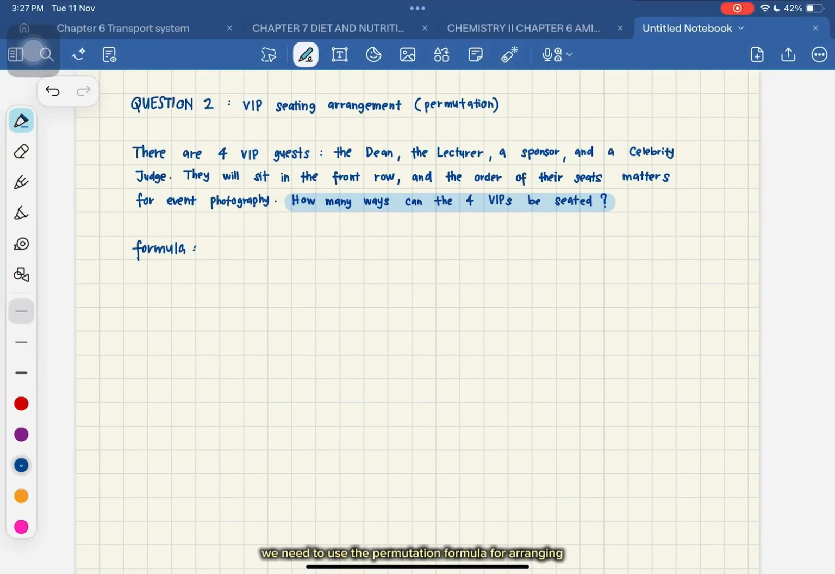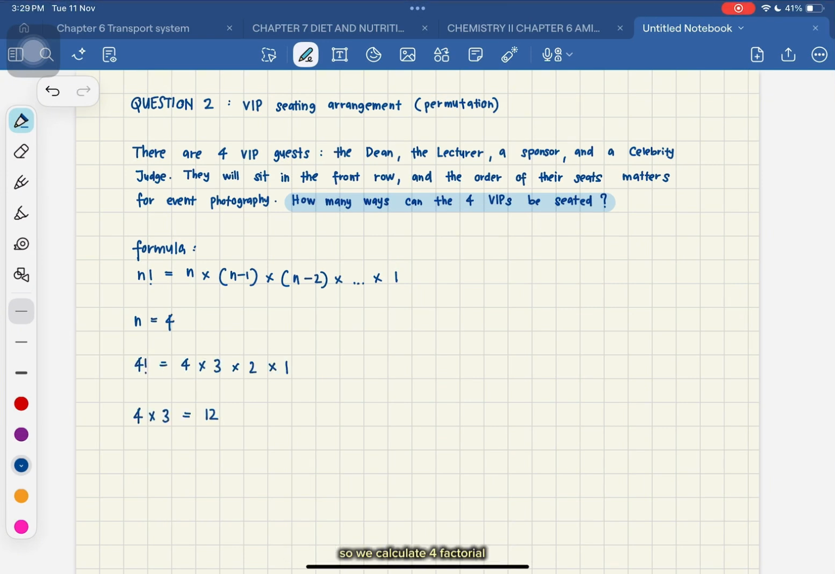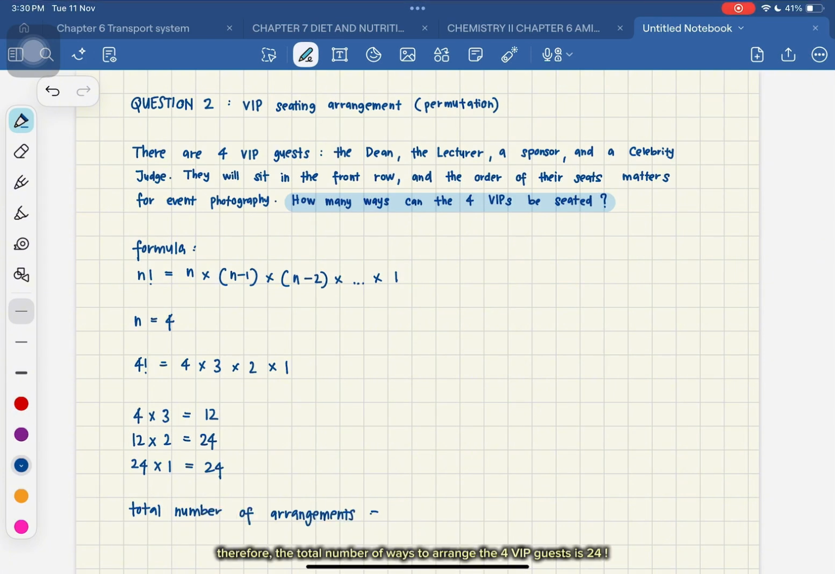Let's calculate with me. To find the number of possible arrangements, we use the permutation formula for arranging n distinct people, which is n factorial, or n times n minus 1 times n minus 2 all the way until 1. Here, n equals 4 because we have 4 VIPs. So we calculate 4 factorial. 4 times 3 gives us 12, then 12 times 2 gives 24, and finally 24 times 1 still gives 24. Therefore, the total number of ways to arrange the 4 VIP guests is 24.